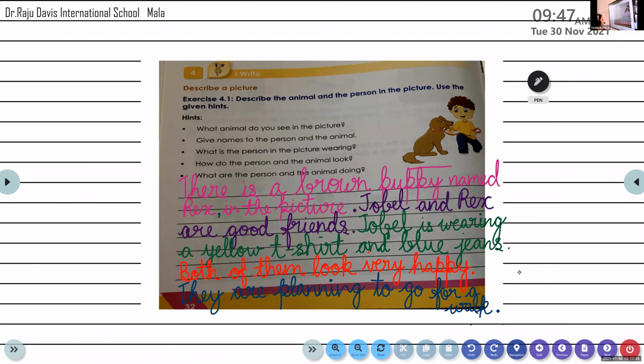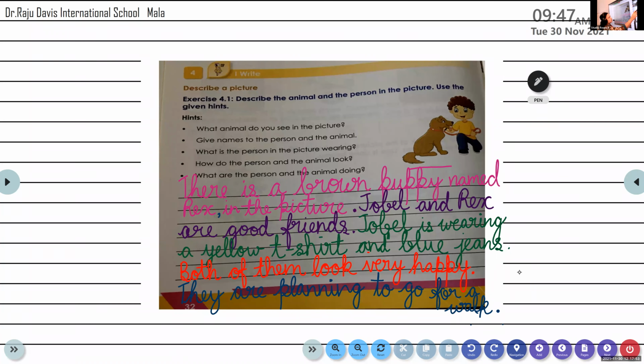Bhuwana, read the third sentence. Jobel is wearing a yellow t-shirt and blue jeans. Yes, one more time. Jobel is wearing a yellow t-shirt and blue jeans. Very good. You're reading it very clearly.